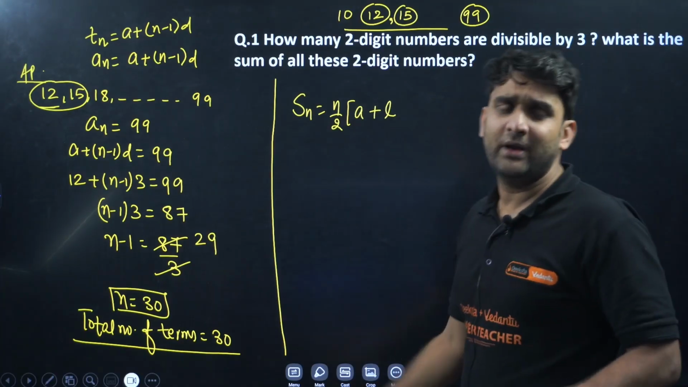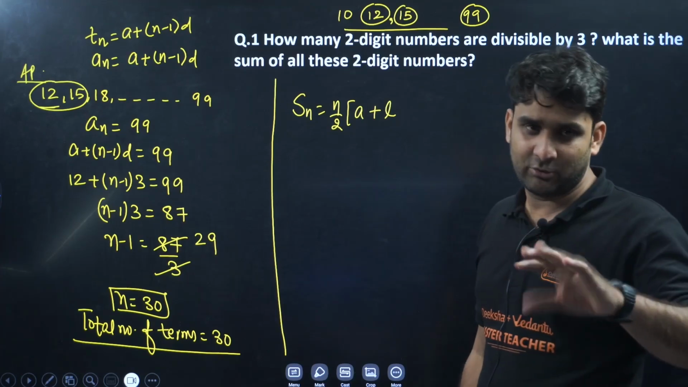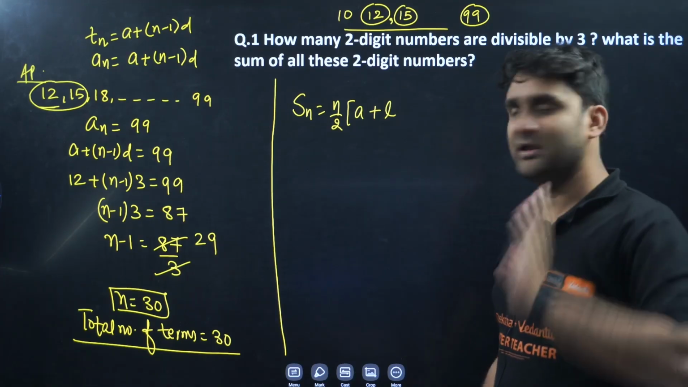In some books, at the place of l, Tn might be there. You don't need to worry about it. l and Tn or An, everything is the same.